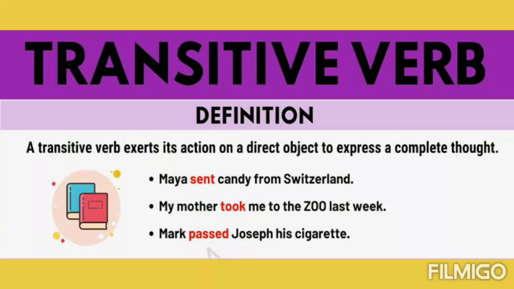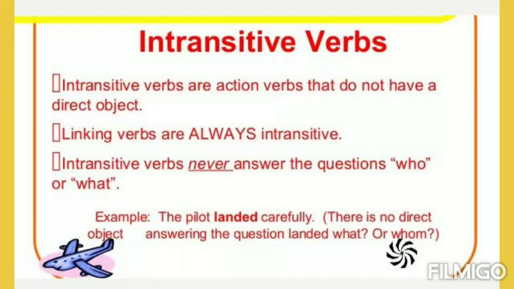For example, Maya sent candy from Switzerland. So sent is the verb and candy is the direct object.